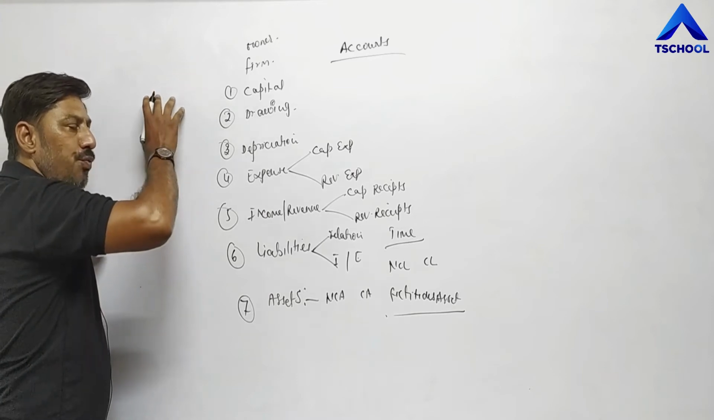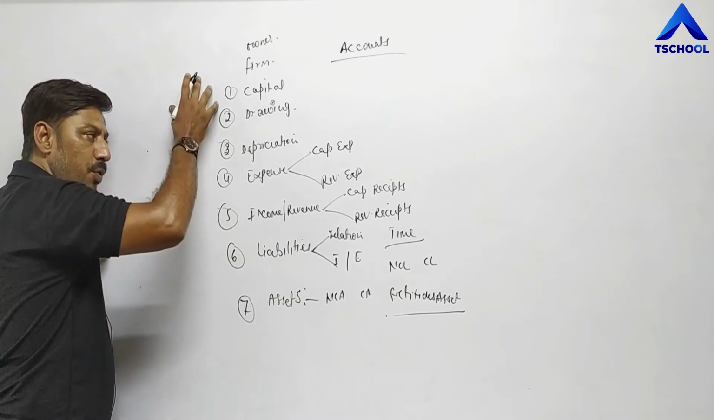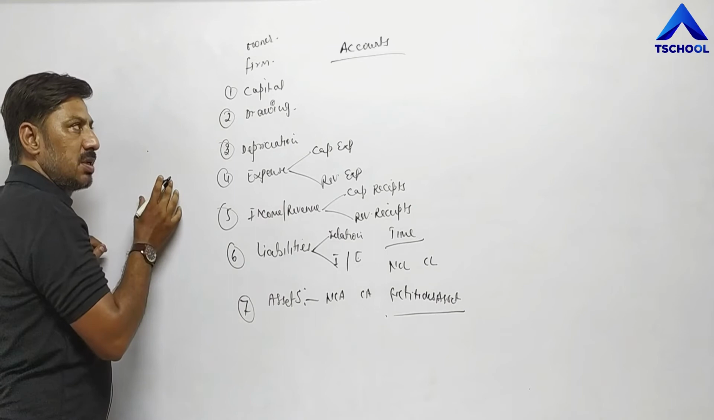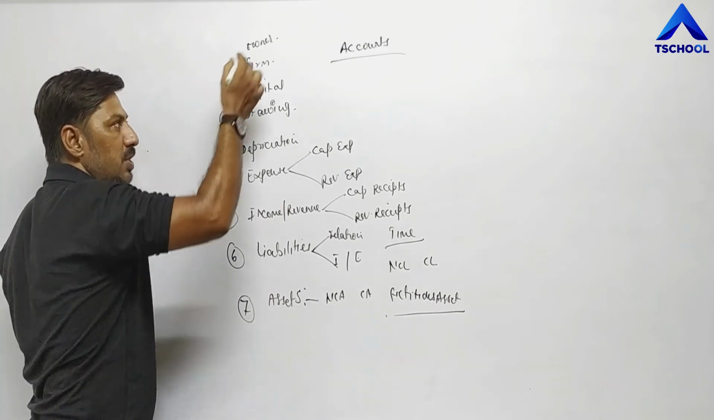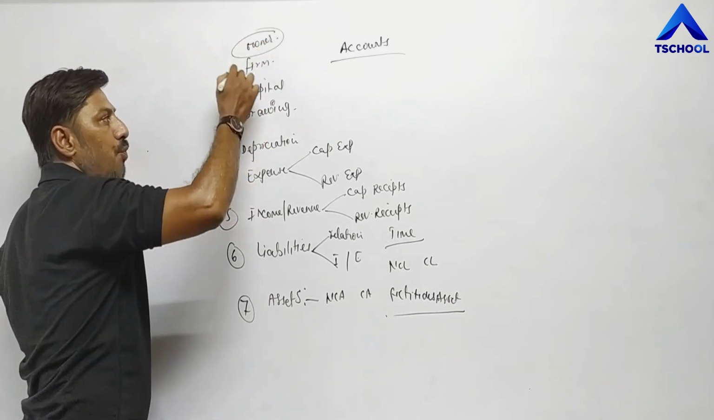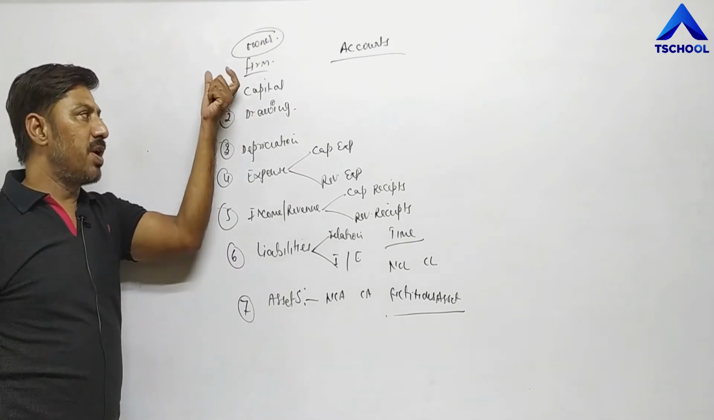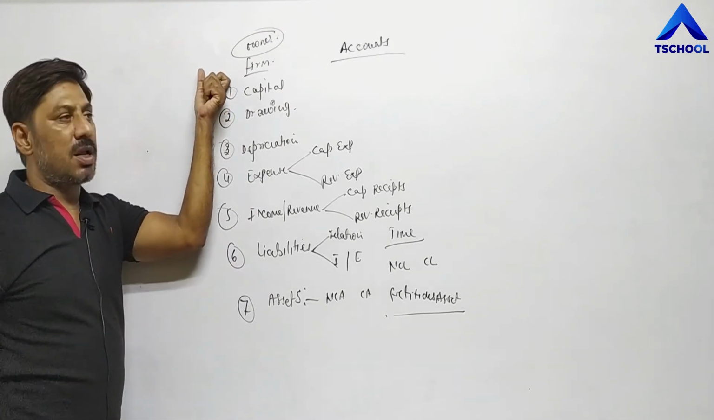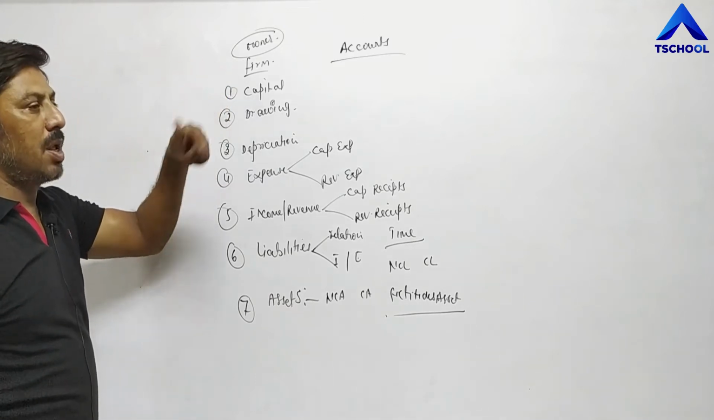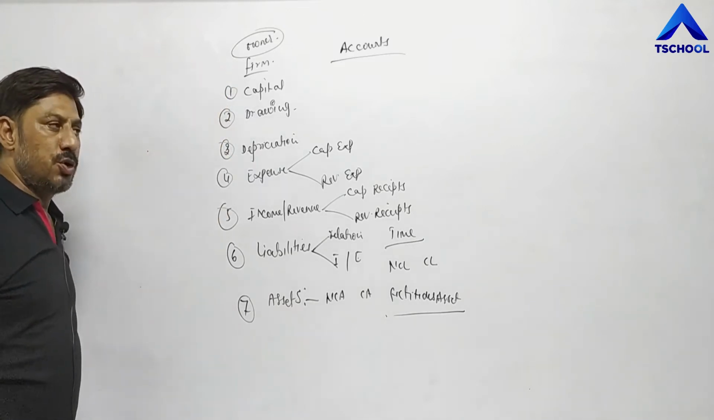The person or group of persons who enjoy the profit and face the loss in business is called owner. Now firm is the place. Firm is that place from where business activities are undertaken. That place is called firm. That firm may be shop, mall, showroom.